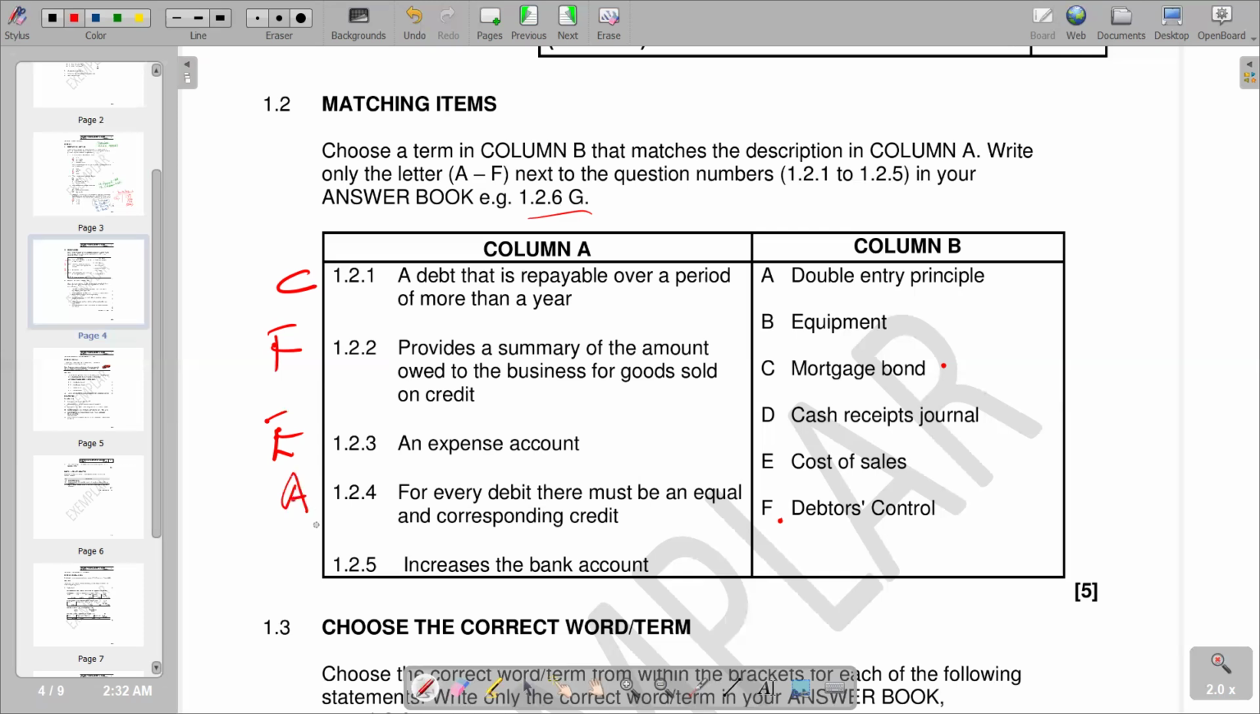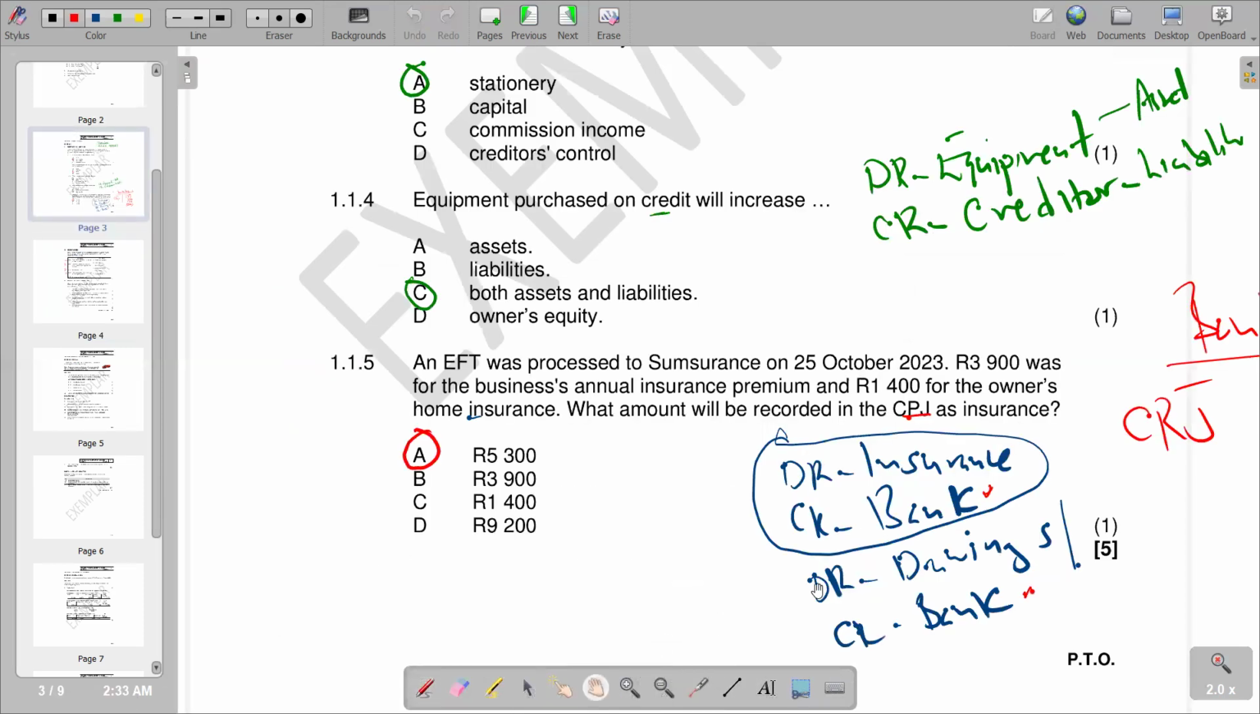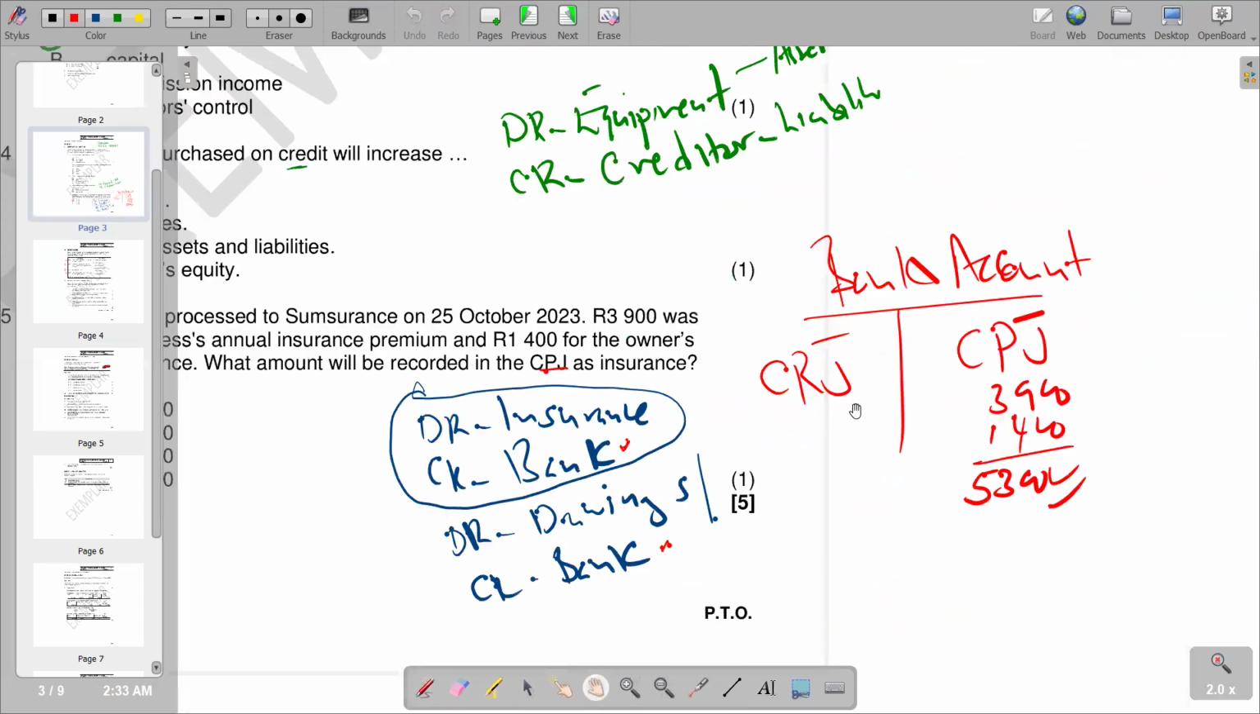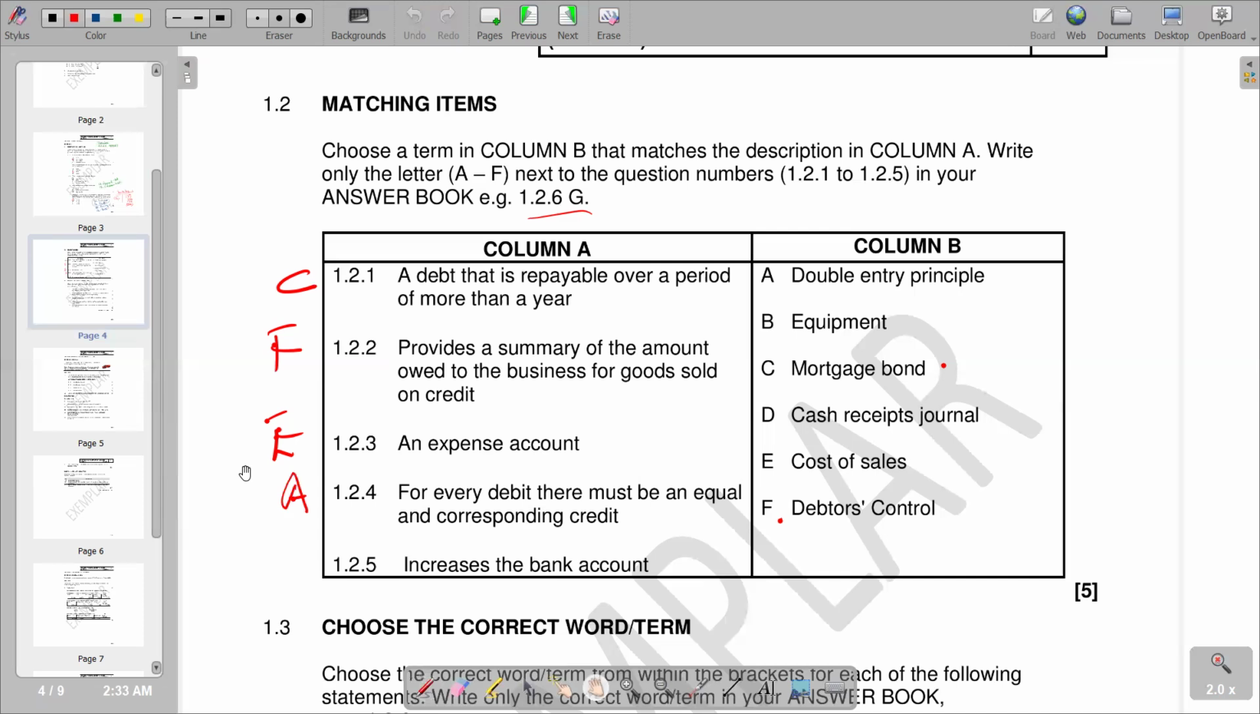Then we go to the 1.2.5 saying increases the bank account. So we try to see which one increases bank account. We know that is the cash receipts journal. Remember all the explanation that we gave previously. That cash receipts journal would be on the debit side. That's where we find on the bank account. So obviously, whenever we debit an asset, it's an increase. So we come here and we are seeing that we have cash receipts journal there as our correct response. So we have D.